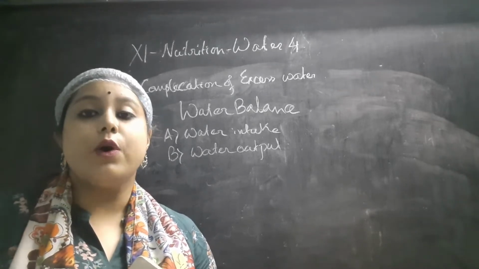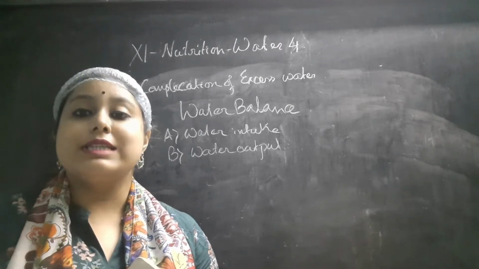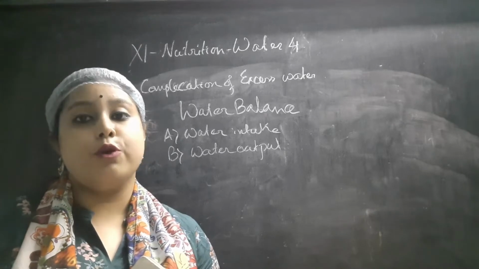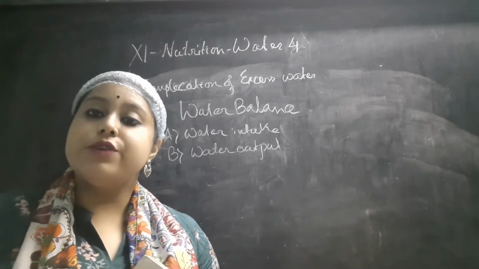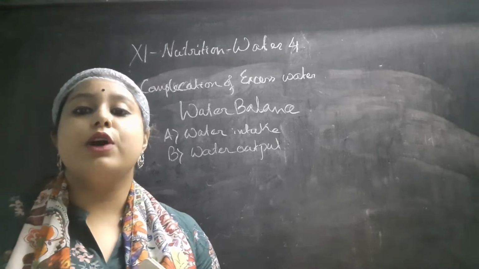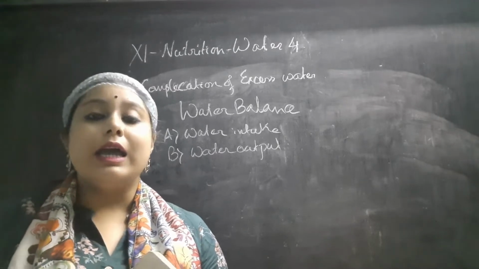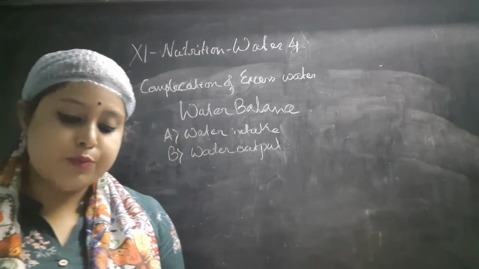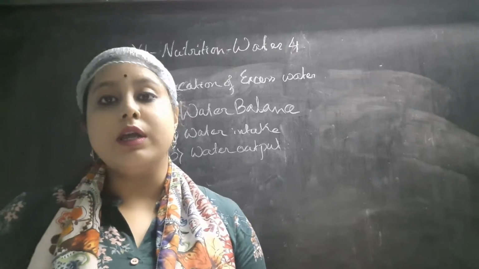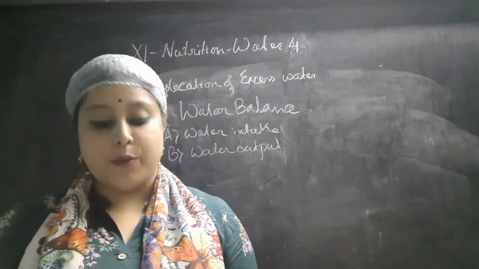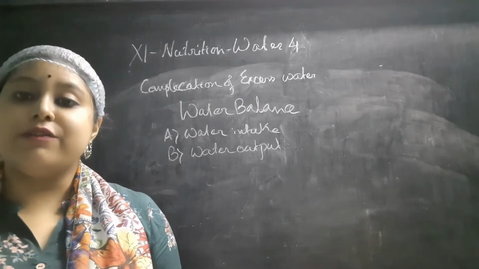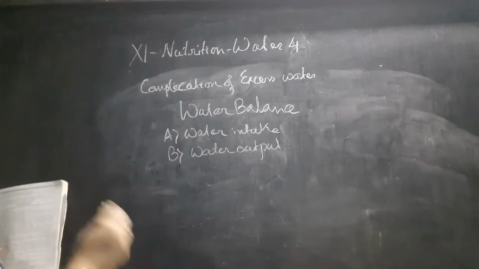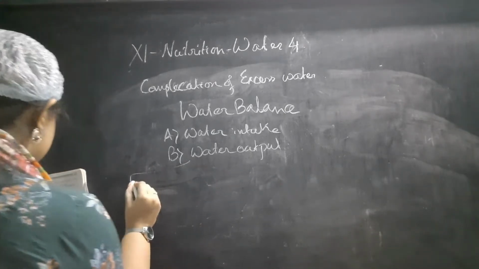This video is for class 11 nutrition, and the chapter that I am going to continue today is water, and this video is part 4 from this chapter. In the previous video we started the water balance and already discussed the water intake part. In this video we will discuss the water output. Water output means the loss of water from the body, or excretion of water from the body. There are some procedures by which water can go out from the body. So let's learn that.